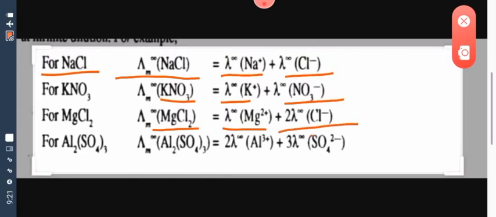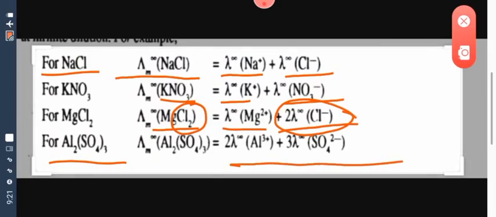Why have I multiplied this particular anionic component with 2? Because we have 2 atoms of chlorine here. So you need to multiply the value of limiting molar conductance for chloride ion with 2. Now coming to aluminium sulfate, the dissociation will occur in the same way, and the number of atoms will be multiplied with the limiting molar conductivity value. Since we have 2 aluminium atoms here, this will be multiplied with 2, and sulfate we have 3, so this will be multiplied with 3.